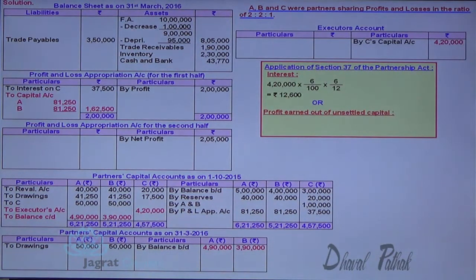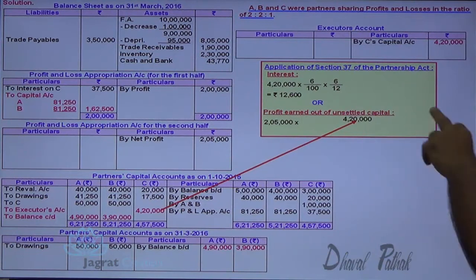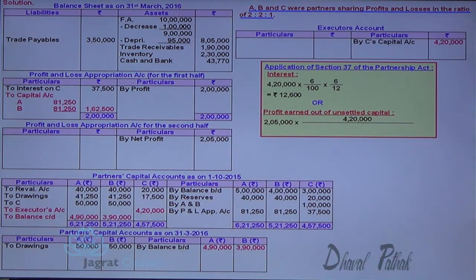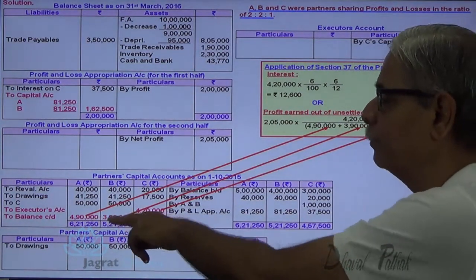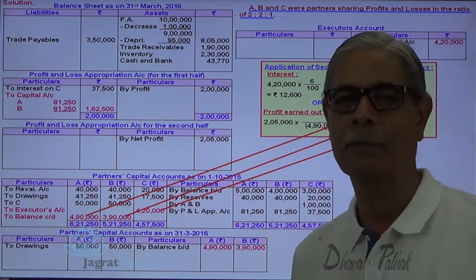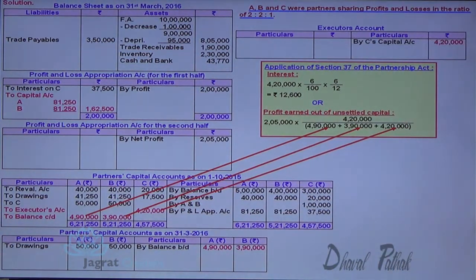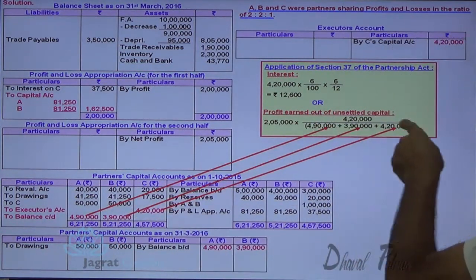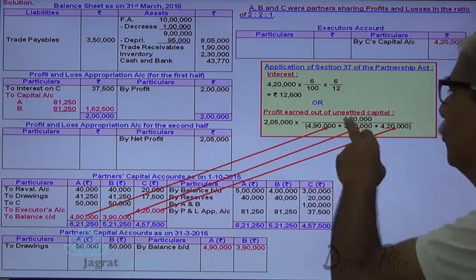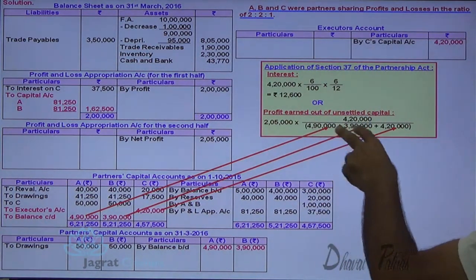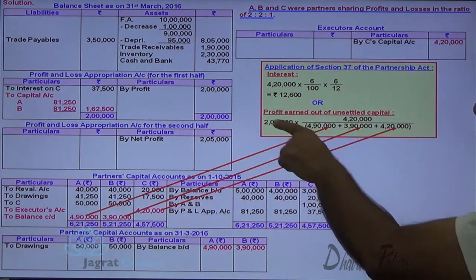So profit earned out of unsettled capital, 2,05,000 is the profit. How much profit is earned with the help of 4,20,000? So 4,20,000 is kept in the numerator, and the total capital for 6 months, capital of A plus capital of B and the unpaid amount of C, goes in the denominator. All these 3 funds were applied for the purpose of earning profit. On this total fund, profit earned in the last 6 months was 2,05,000.